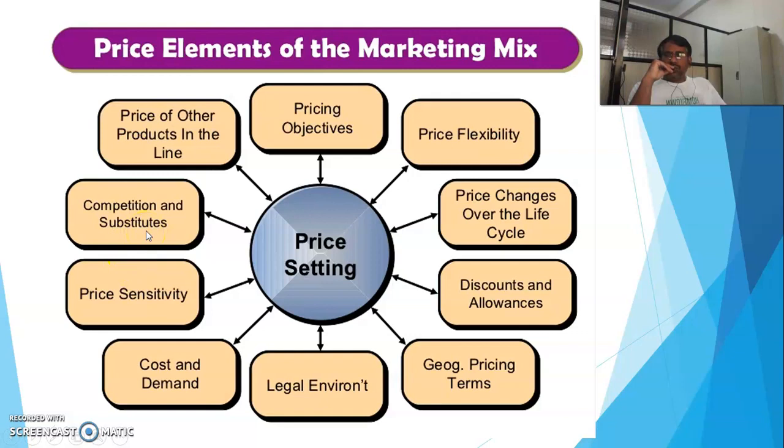Then competition and substitutes, which look at our product and compete with it. Looking at their prices, we should set our component cost or product cost. And the last element is the price of other products in the line. So we should gain knowledge of the market where our product is already in position, looking at competitor products in the same line, their cost, and according to that we should set our cost. So these are the different elements which can help to set the price of the component.